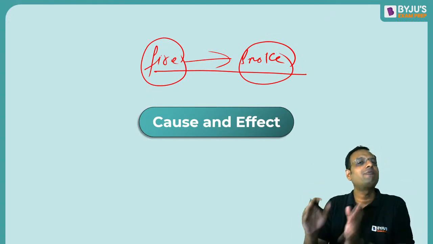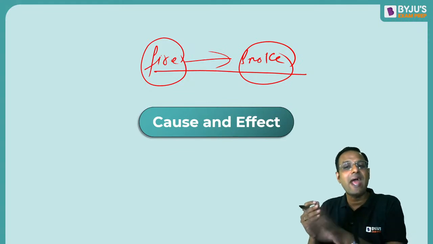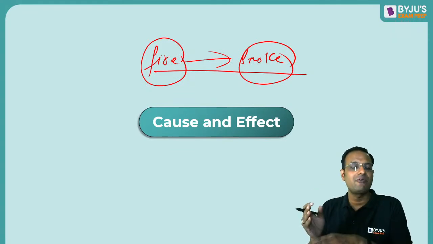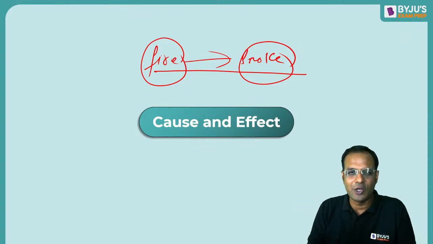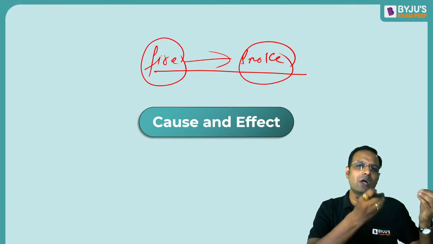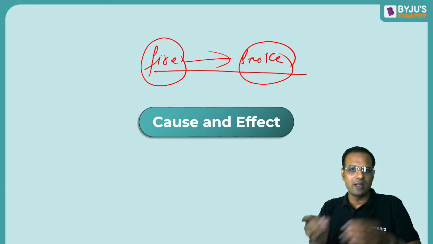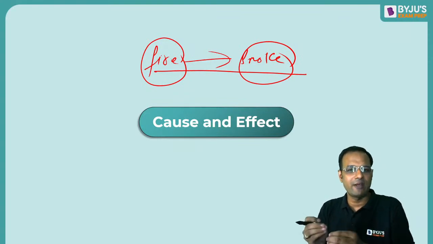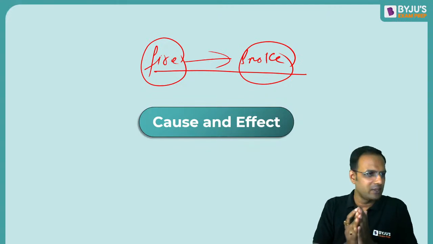We cannot say fire and water. Although we can say fire and ash, but ash is secondary. Fire may or may not cause ash, but fire will definitely cause smoke. So there has to be a cause for an effect. So how to answer these questions, that we will look at in the due course of time.